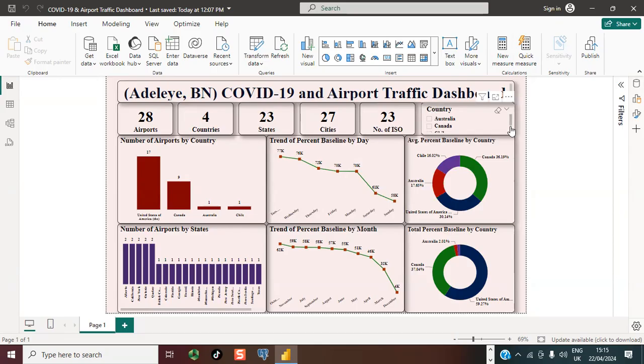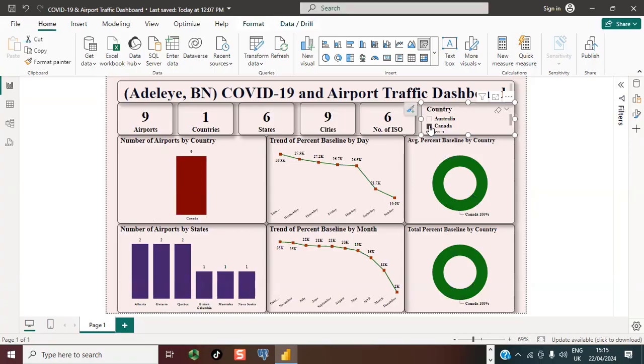I'm using country as slicers. So let me start by, let's say, use Canada. Let me click on Canada and let's see what we're going to have if we use Canada. So looking at Canada, we have 9 airports across 6 states in Canada and 9 cities. So we can see the statistics. So Canada here is having 9 airports in this situation.